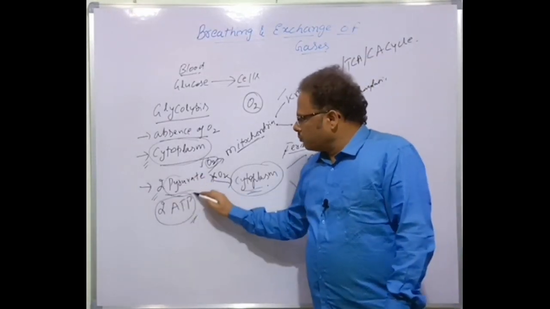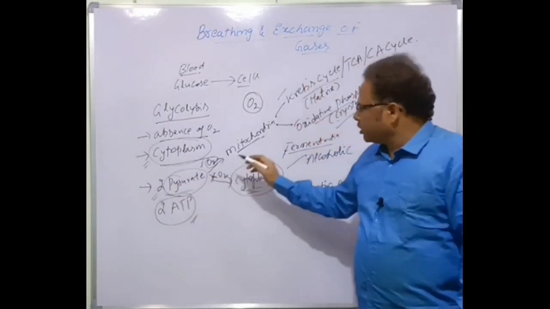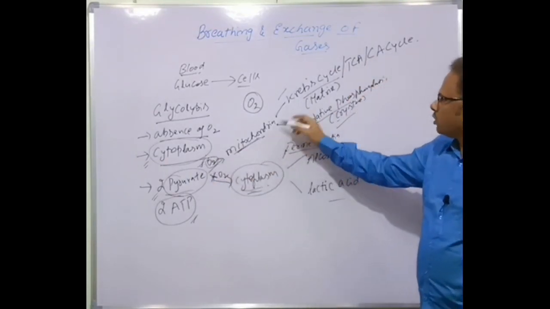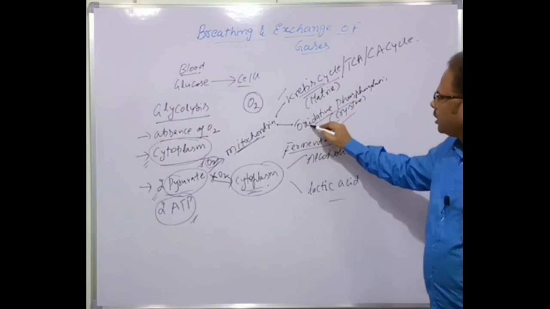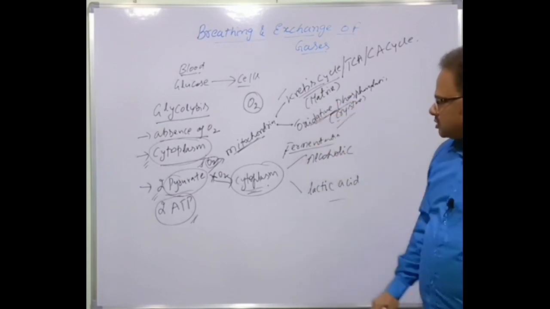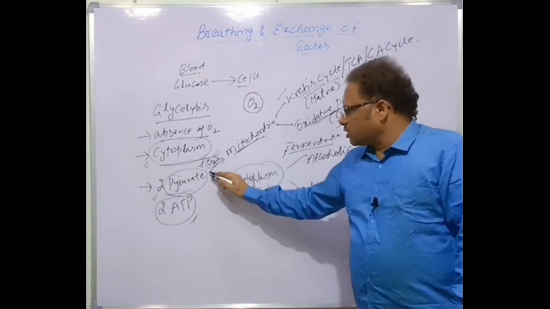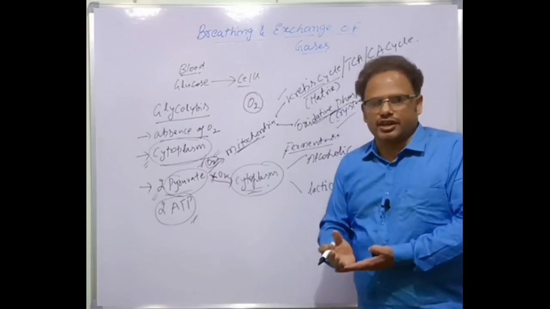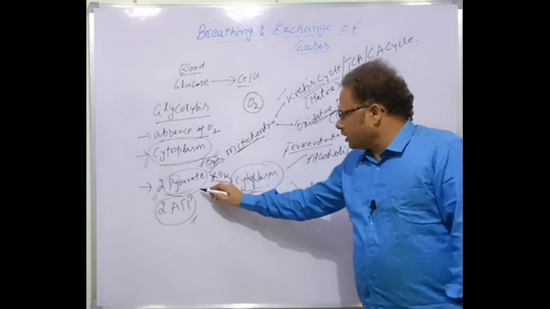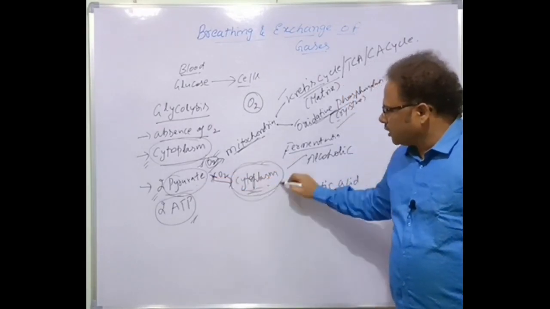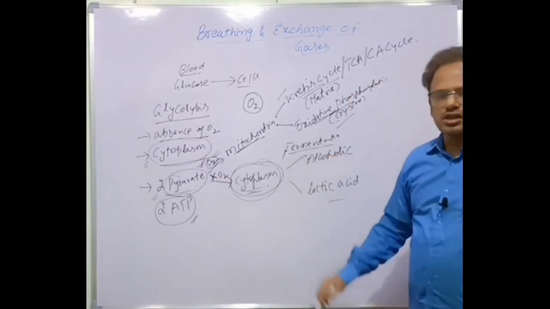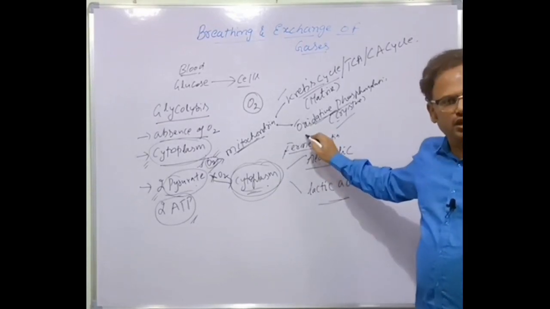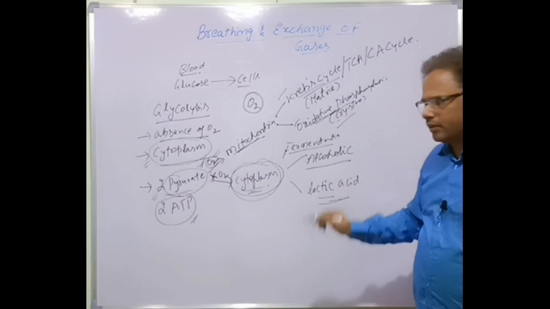If oxygen is available, pyruvic acid moves to the mitochondria, where the Krebs cycle and oxidative phosphorylation take place. If oxygen is not available, that is, in oxygen-deficient conditions, the pyruvic acid is retained in the cytoplasm and fermentation takes place. This fermentation is of two types: alcoholic fermentation and lactic acid fermentation.